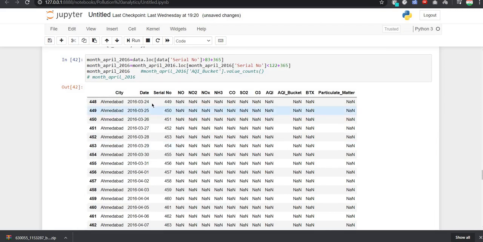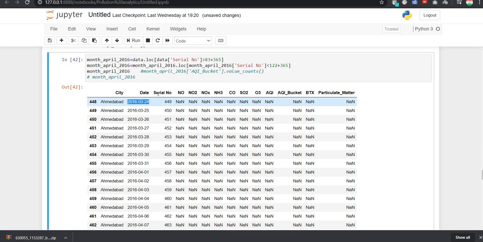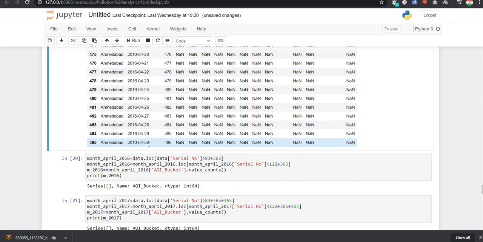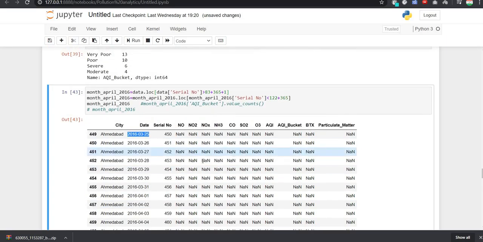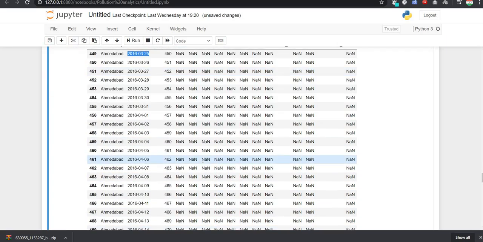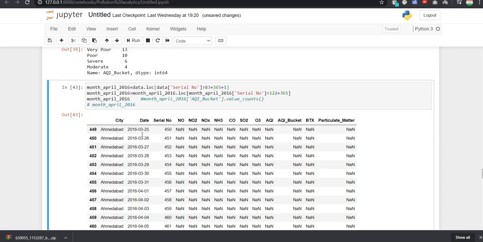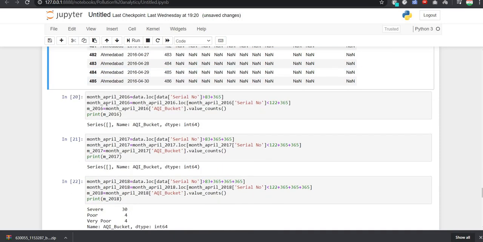So now you can see that we are getting the value in 2016 from 24th of March. We will add one more since it may be a leap year. So now we are getting it from 25th of March 2016, and here also all the values are NaN, meaning that the equipment were not good at that time, so we will not get any value. The same thing is the case for 2016-17.